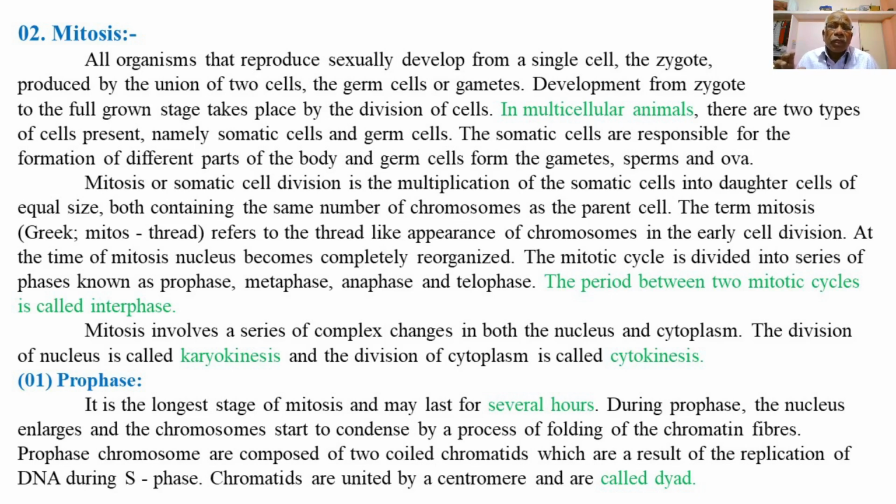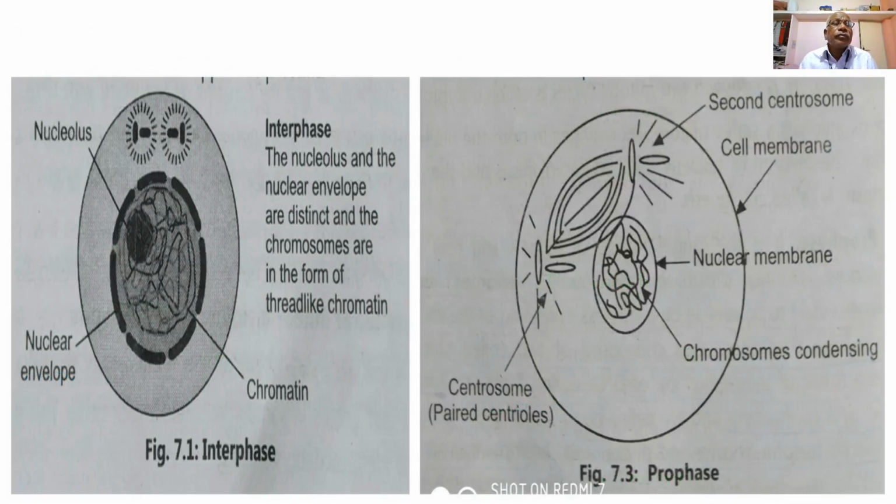The two chromatids of the chromosome are kept together, fused together by means of a centromere. So this is the diagram representing interphase and prophase.